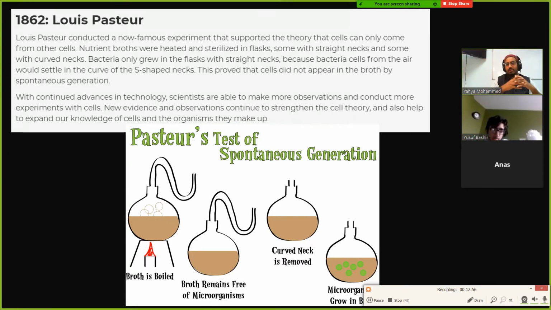Brother, I would assume that microorganisms are also subjected to gravity. So they somehow just fell in, you know what I'm saying? While the curved one, they can't really fall in because it's curved. The curved one was boiled too, so there was no extra bacteria. Both of them were boiled. Yeah, both of them are boiled, right?